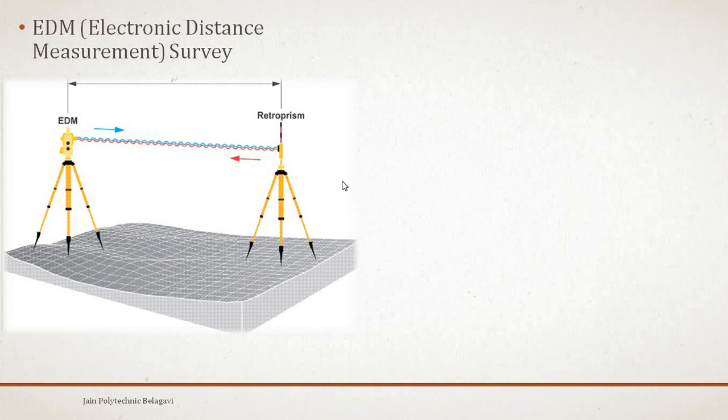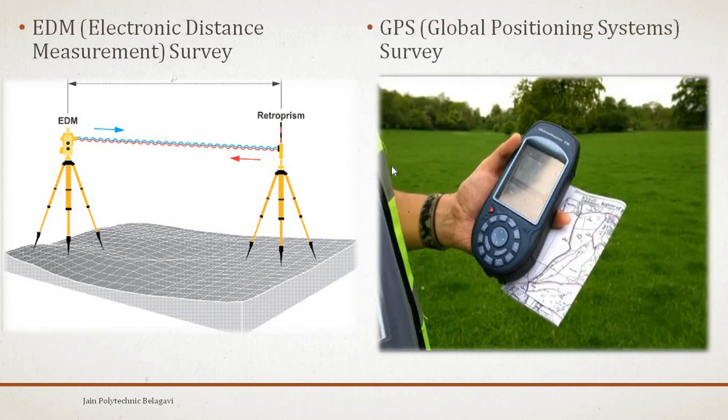Now we will concentrate on electronic distance measurement survey, EDM. In this type of survey, all measurements, whether lengths, angles or coordinates, are made with the help of an EDM instrument, an electronic distance measuring instrument. That instrument may normally be a total station. The rays are passing and the retroprism reflects them back, giving the calculations. So this EDM helps us in finding out the distances.